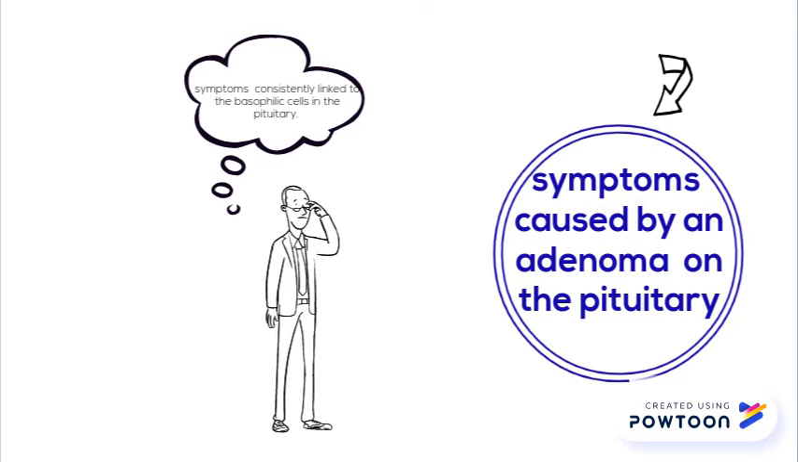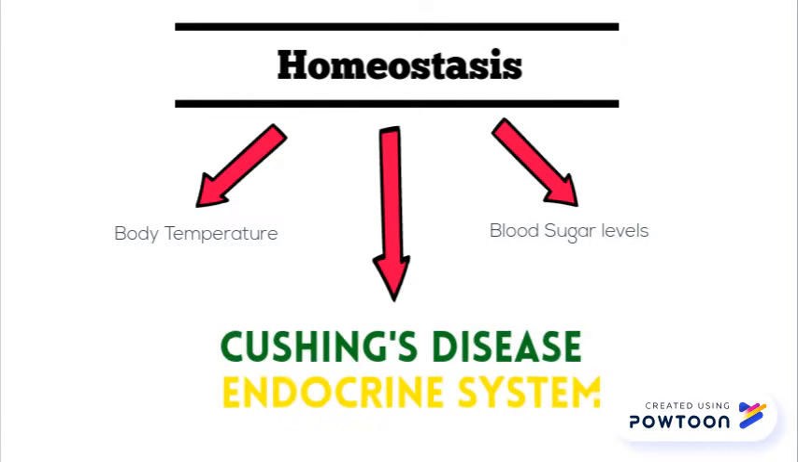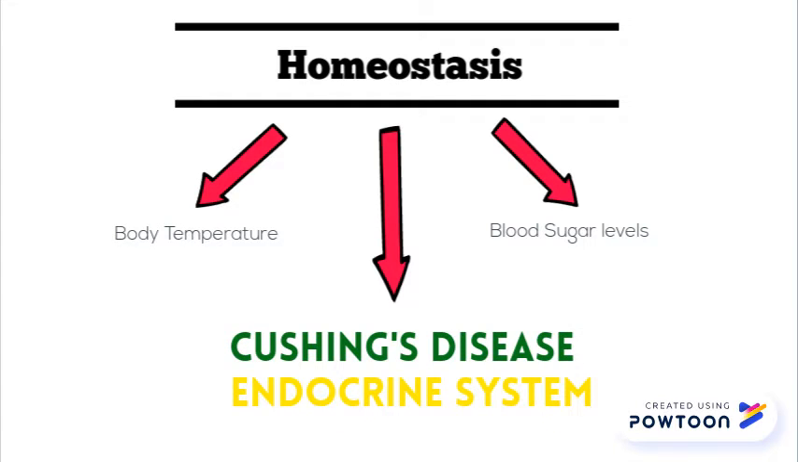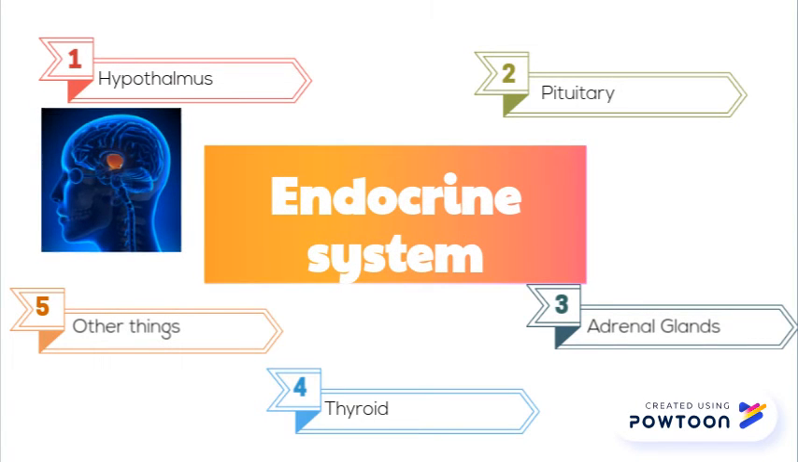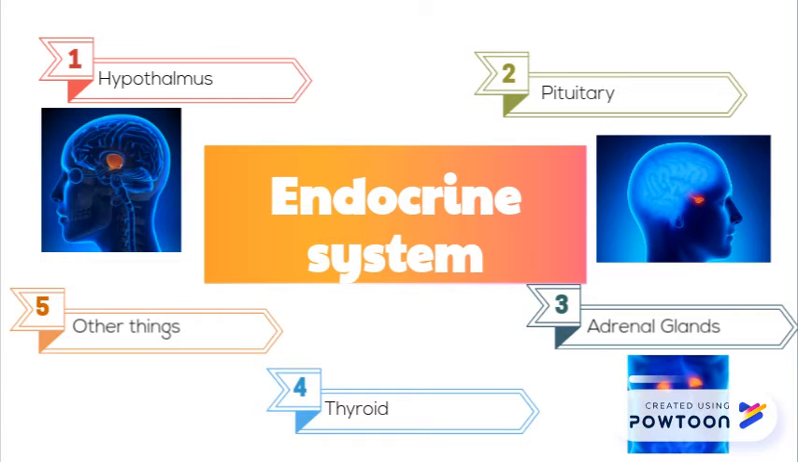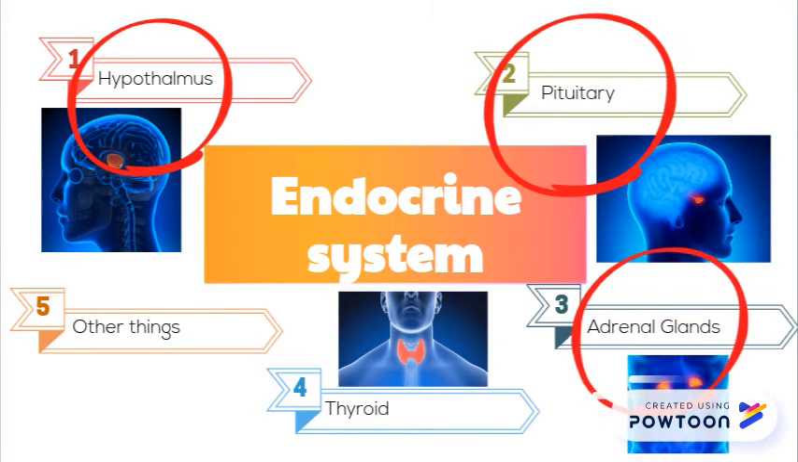The body is very complex, and thus homeostasis is controlled by many different factors for many different functions in the body, such as body temperature and blood sugar levels. In order to discuss how homeostasis is disturbed when one is suffering from Cushing's disease, it is first important to understand what is involved in the homeostasis relevant to this disorder. Cushing's disease is a result of the homeostatic disruption of the endocrine system, which includes the hypothalamus, pituitary, adrenal glands, and the thyroid, among other things as well. For Cushing's disease, a feedback loop between the hypothalamus, pituitary gland, and adrenal gland is disturbed.